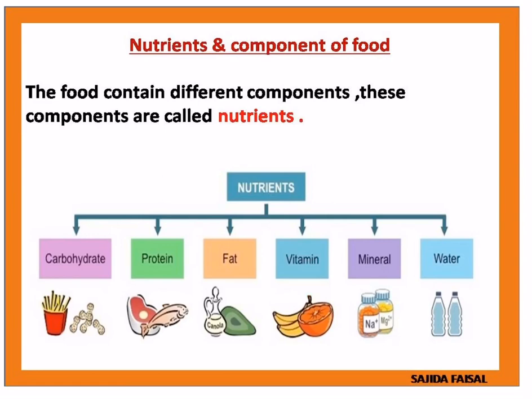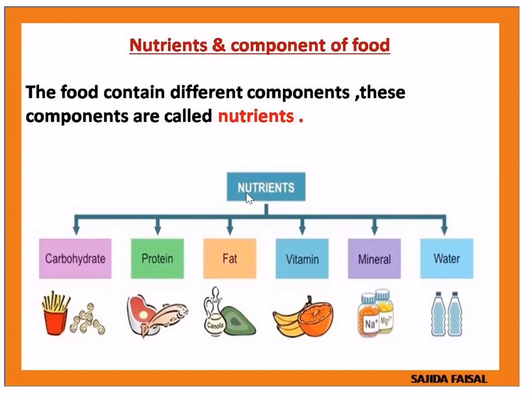The next one, each food item contains different components. These components are called nutrients. We know that we are eating chapati, we are eating fish, meat, milk, egg. All these items contain different types of components called nutrients.